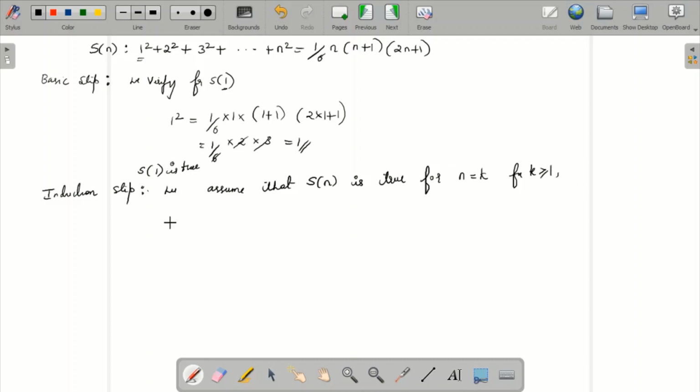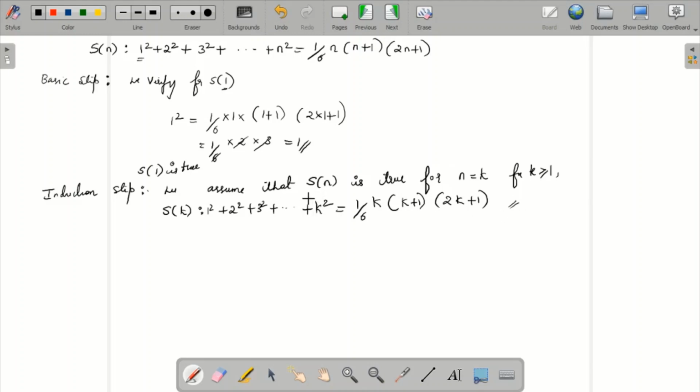So the statement S of k is 1 square plus 2 square plus 3 square plus so on plus k square, that is equal to 1 by 6 into k into k plus 1 into, instead of n, it will be 2k plus 1. This is what we are going to assume, that this statement is true.